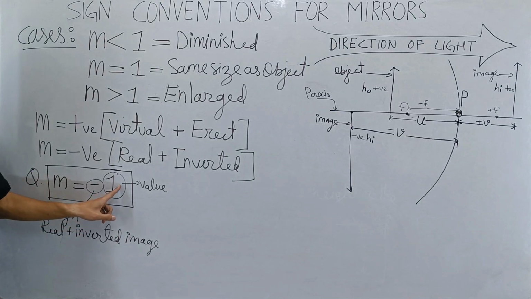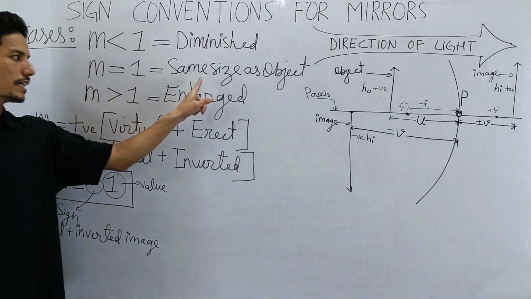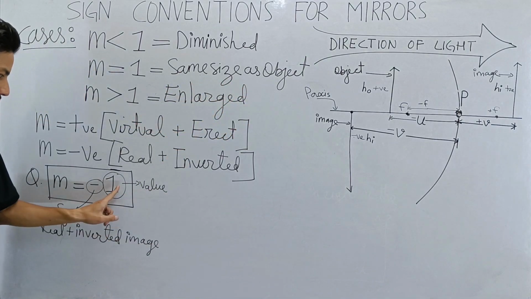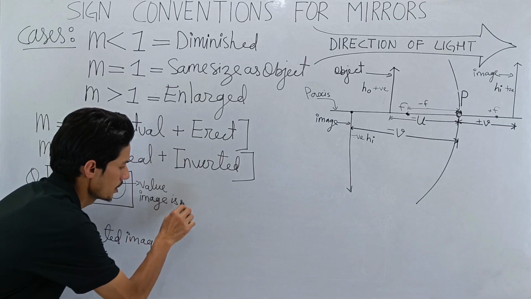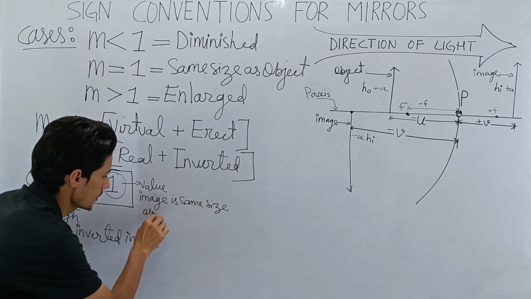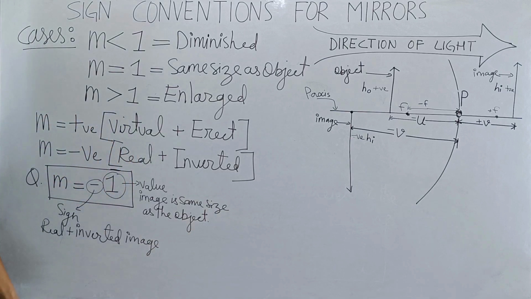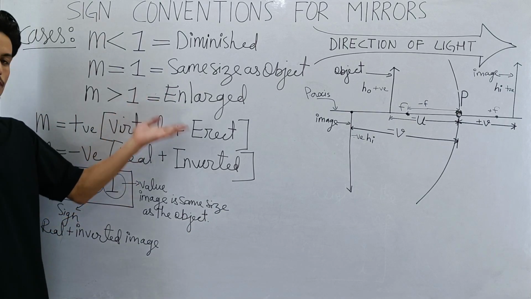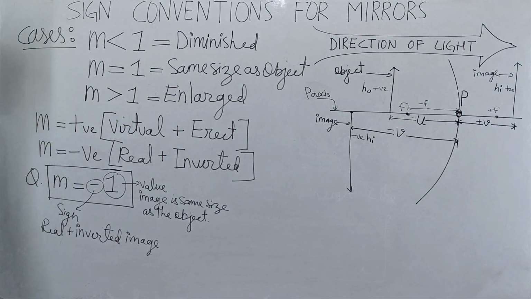Then now, m is equal to 1. What does this value tell me? If the value of m is 1, that means the image is of the same size as the object. So this 1 tells me that the image formed is of the same size as the object. All right. Did you understand?